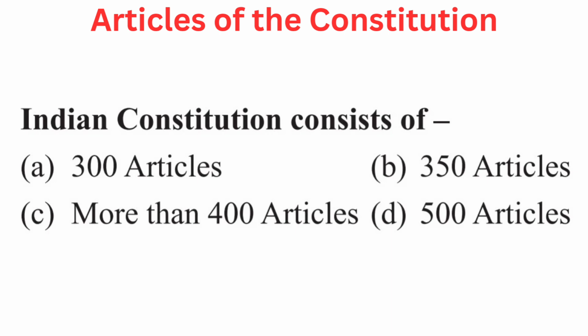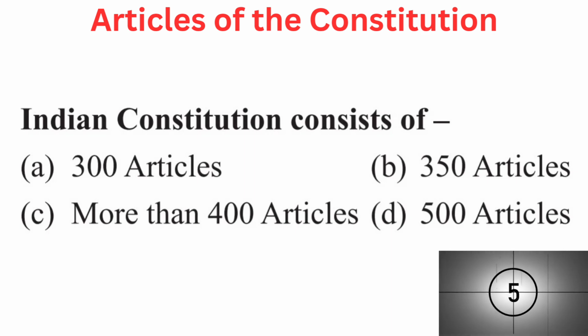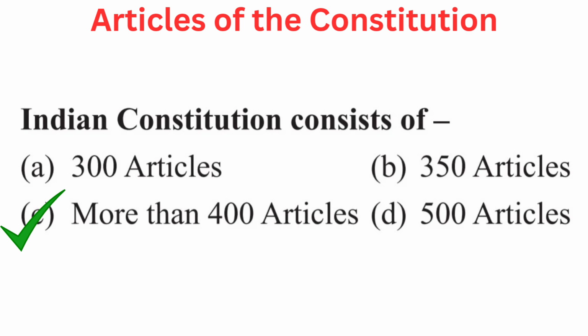Your question is Indian Constitution consists of. Your options are A. 300 articles, B. 350 articles, C. more than 400 articles, or D. 500 articles. Right answer is C. more than 400 articles.